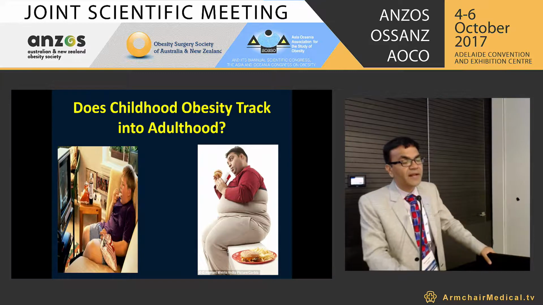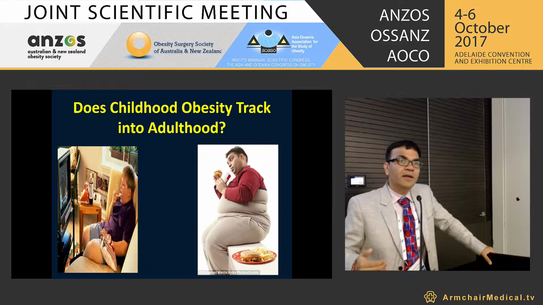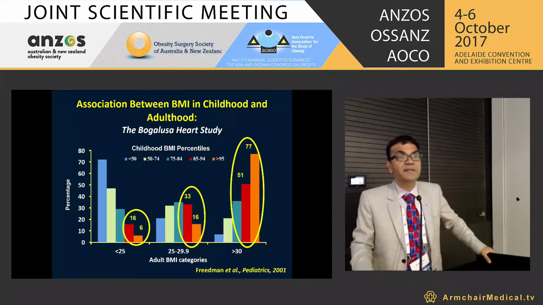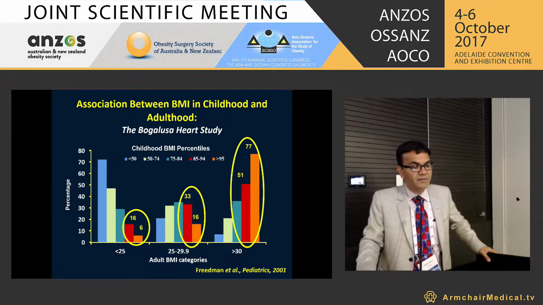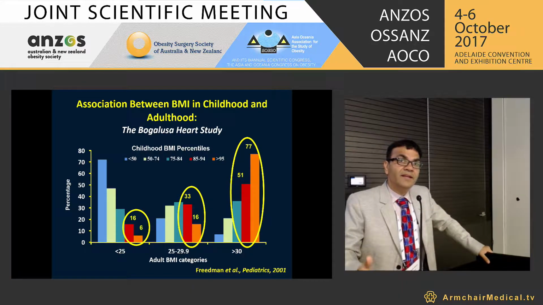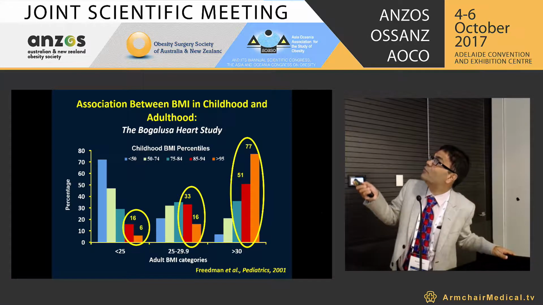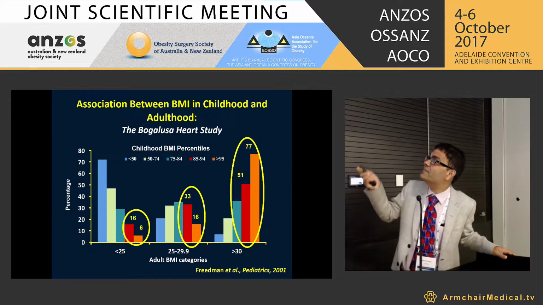Does childhood obesity track into adulthood? The question is whether children who are obese in childhood remain so in adulthood. Yes, there are multiple papers and data to support it, and a very important study is the Bogalusa Heart Study, which compared children and again after 12 years, when they were adults at the age of 21. Those children whose childhood BMI percentile was more than 95 showed a significant increase in body mass index in adulthood, more than 30, and this is a very significant increase.